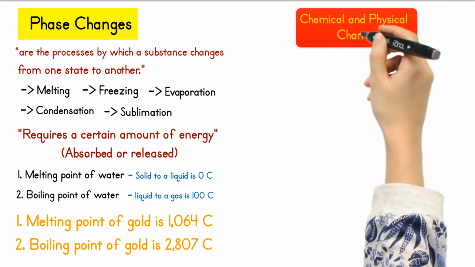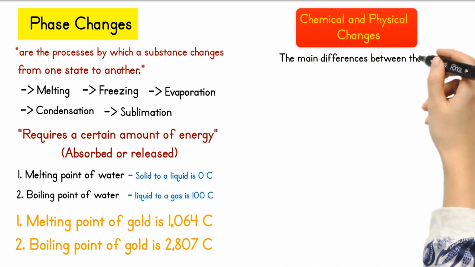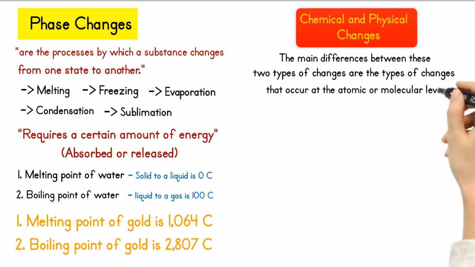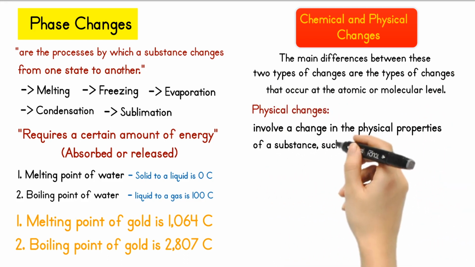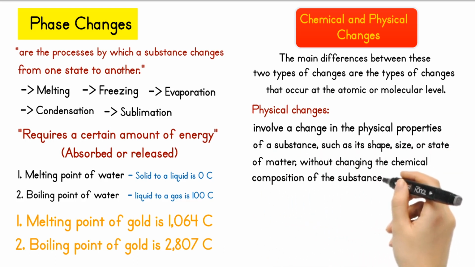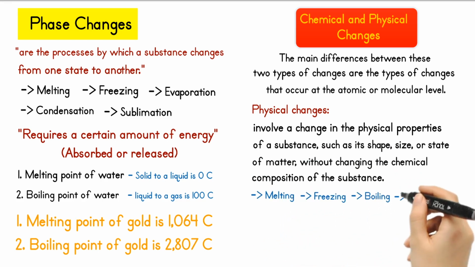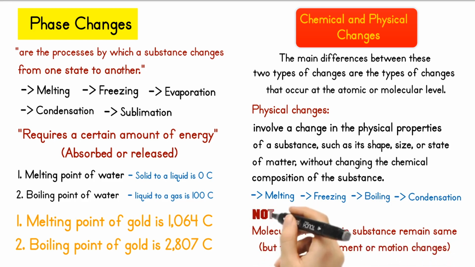Chemical and physical changes. Chemical and physical changes are 2 different types of changes that can occur in matter. The main differences between these 2 types of changes are the types of changes that occur at the atomic or molecular level. Physical changes involve a change in the physical properties of a substance, such as its shape, size, or state of matter, without changing the chemical composition of the substance. Examples of physical changes include melting, freezing, boiling, and condensation. In a physical change, the molecules or atoms in the substance remain the same, but their arrangement or motion changes.